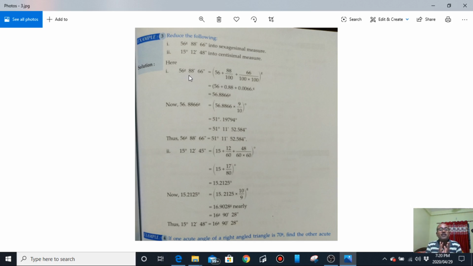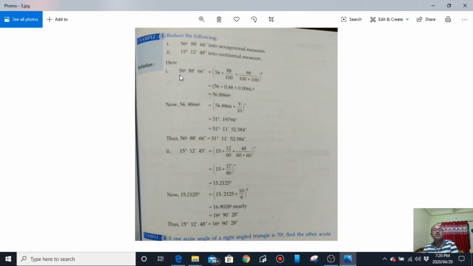But here, angles are not purely in grade or purely in degree. That's why your first job is to take them into a basic unit. Like 56 grade 88 minutes 66 seconds, so it will be 56.8866 grade. And for degree, minute, second, you have to convert into degree first. Then you can jump from one system to the other system.